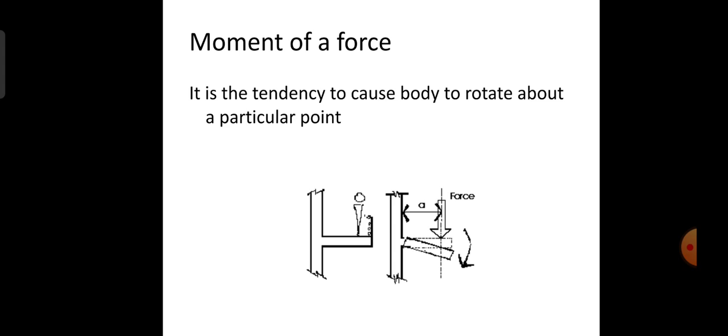This deformation causes a slope at the fixed support. That slope is the turning effect, and that turning effect is nothing but a moment. So this is the physical meaning of a moment of a force.